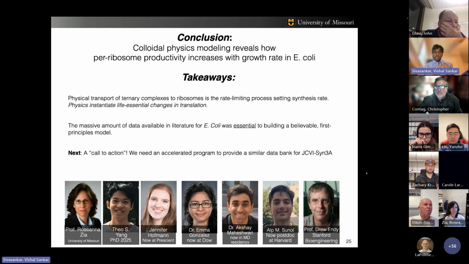And for the conclusion, we see that physical transport modulates protein synthesis rates and can explain the increasing ribosome productivity as growth quickens.